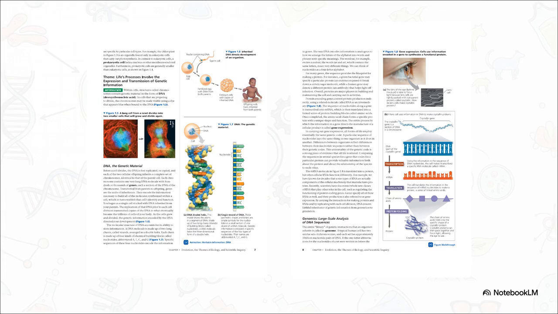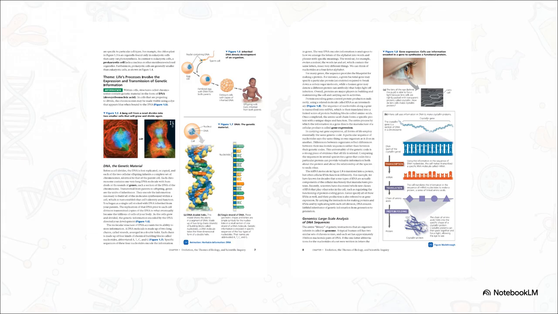Moving on to the information theme, it's just fascinating to look at how genetic data is actually transmitted. Before any cell divides, it copies its DNA, that beautiful double helix structure. But this DNA isn't just a static blueprint, it's active information. The sequence of nucleotides along a gene is transcribed into mRNA and then translated into a specific chain of amino acids. Those then fold up into a perfectly functional protein.